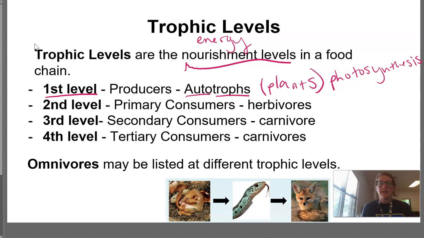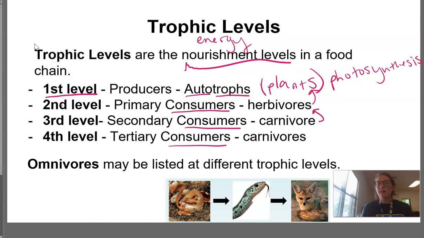All right. Our next level is going to be a primary consumer. And actually, every level after first will be a consumer. So we've got consumer, consumer, consumer. The first consumer level is the primary consumer. That means they are the first consumer, and they're going to eat what's directly below them. So that's herbivores because they eat plants. Secondary consumers are usually carnivores because they're going to eat what's right below them, which are herbivores.